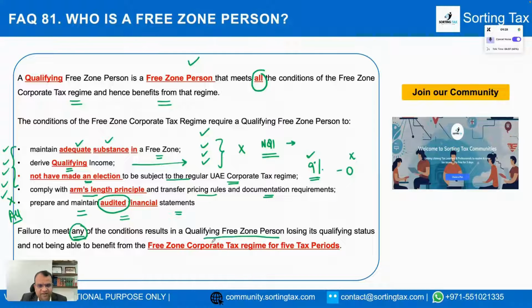If you lose that status, then what happens? So in a nutshell, basically what happens is you are not treated as a qualifying free zone person for a period of 5 years, beginning with the year when you do not meet any of these conditions, right? And therefore you will be liable to pay UAE corporate tax at the rate of 9%.